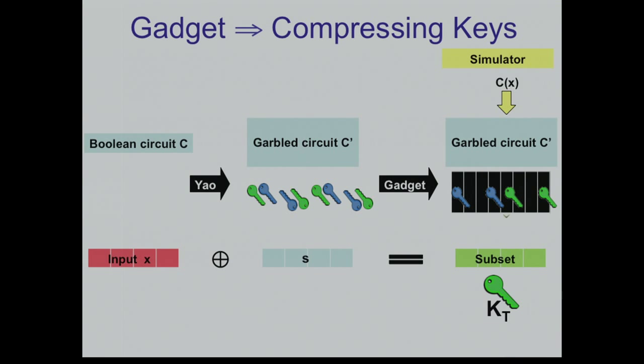What about security? Simulation is kind of obvious. You start with the Yao simulator to get the garbled circuit part and these keys. Now you throw these keys into random locations and put garbage in the other cells, and you can generate this random subset and the corresponding key, using essentially the semantic security of the previous encryption scheme. So this is the construction: n bits plus a single key.